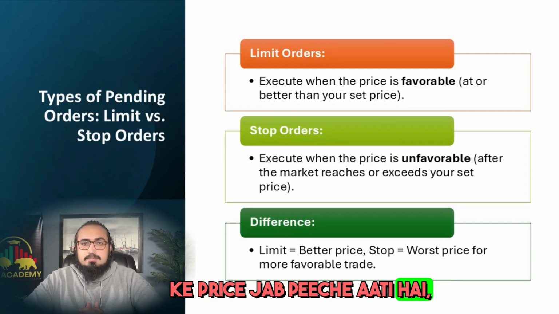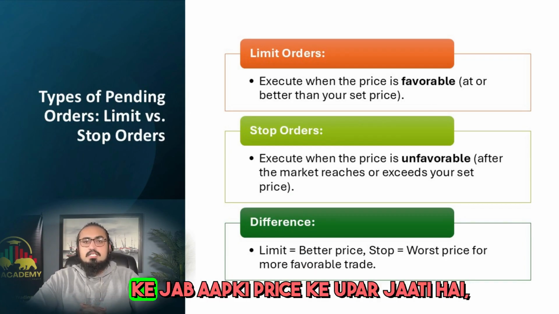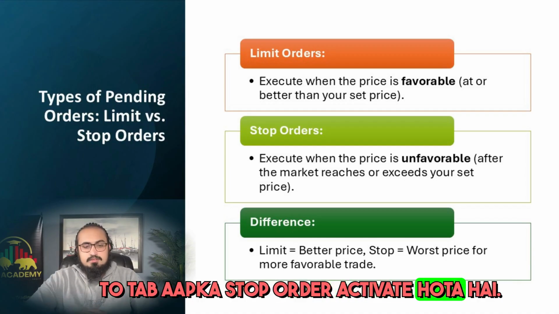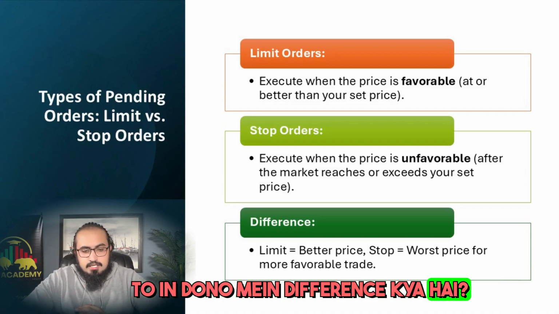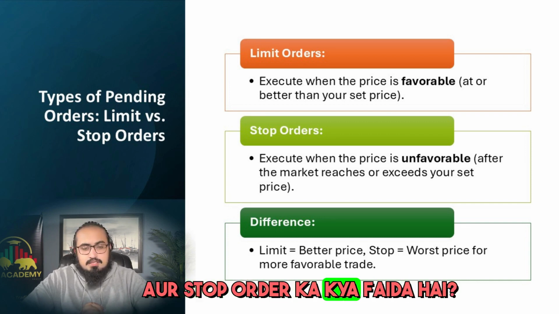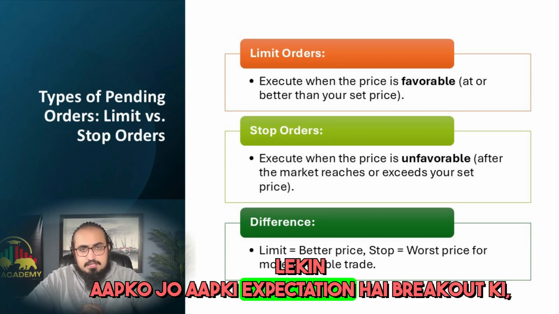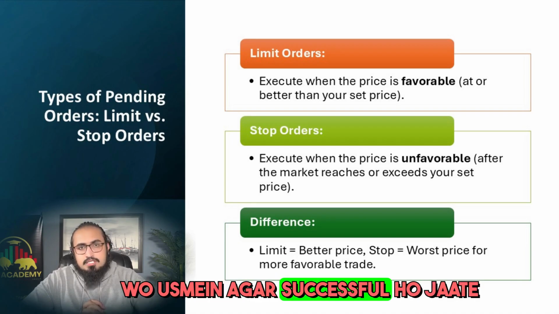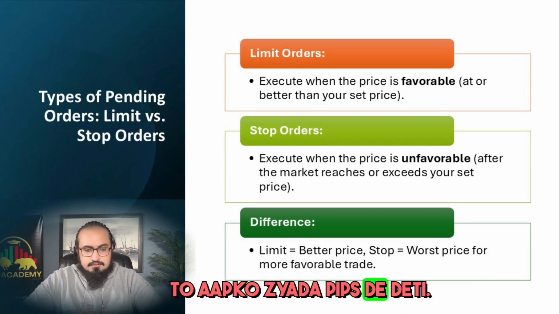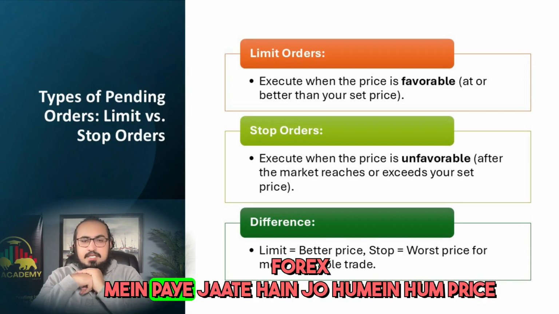What is the advantage of a limit order? It enters only when the price comes back. What is a stop order? It activates when your price goes up. So what is the difference between the two? The advantage of a limit order is that it gives you a better price. And what is the advantage of a stop order? It does not give you a good price, but if you are successful in your expectation of a breakout, it gives you more pips.